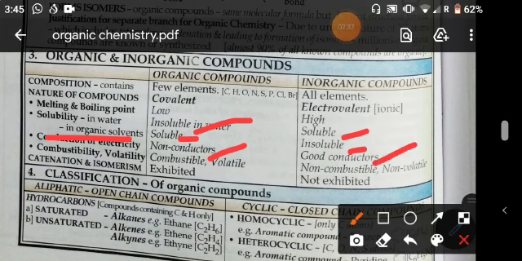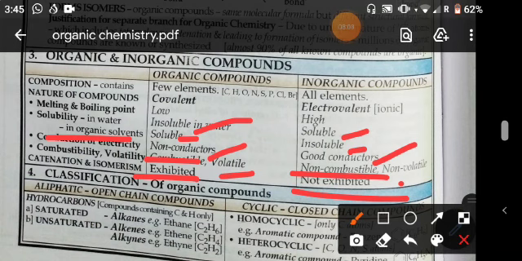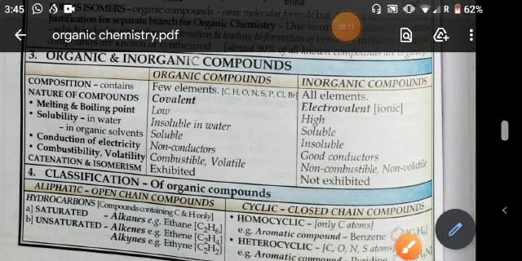In combustibility, organic compounds are combustible and also volatile, but inorganic compounds are not combustible and are non-volatile. Catenation and isomerism are exhibited by organic compounds but not by inorganic compounds. Clear?